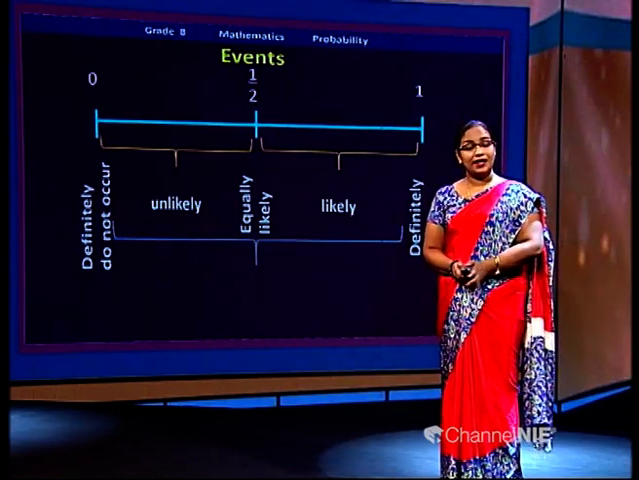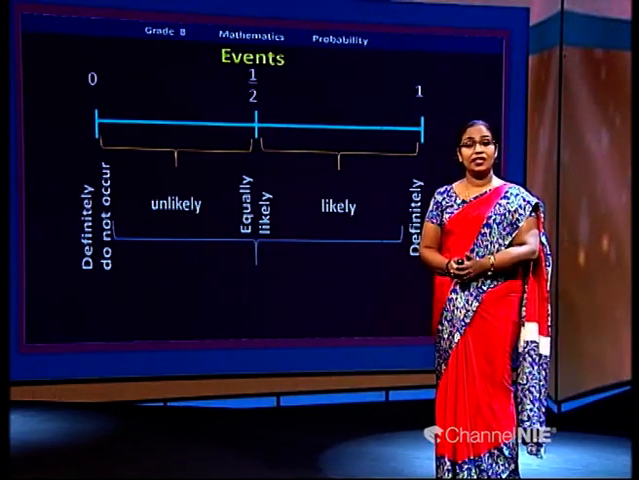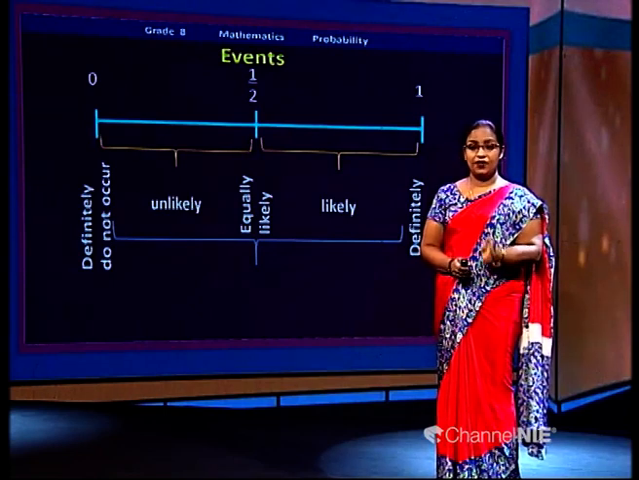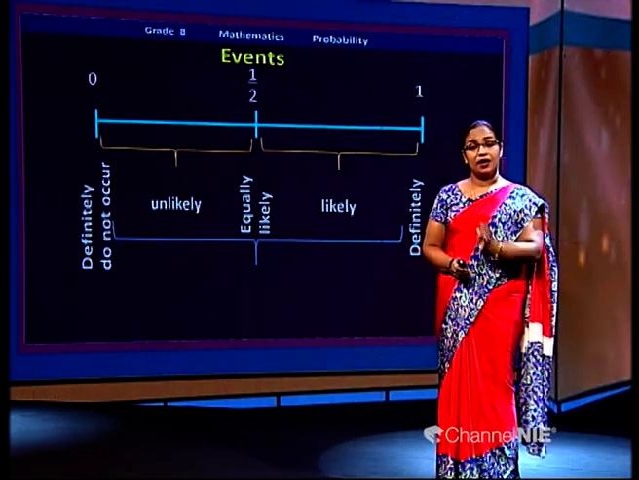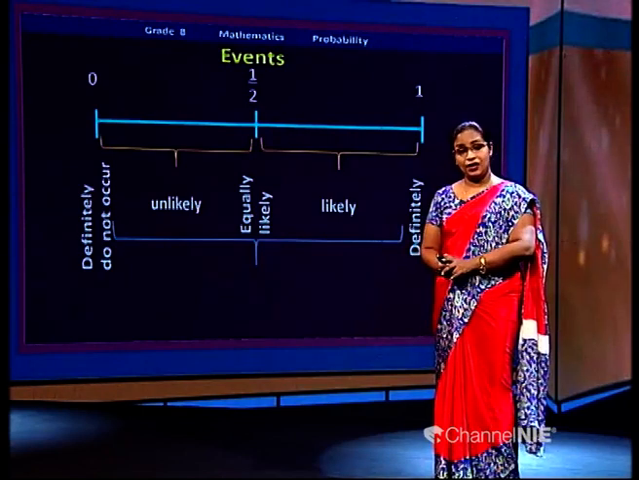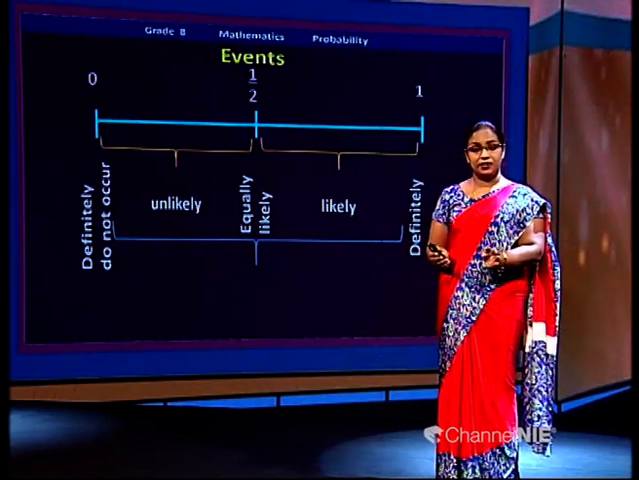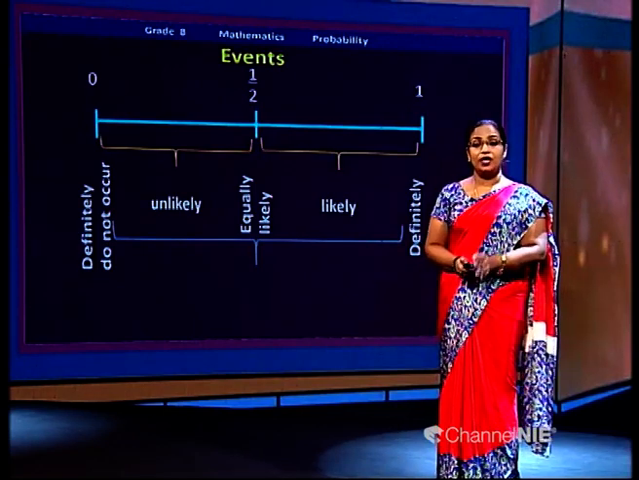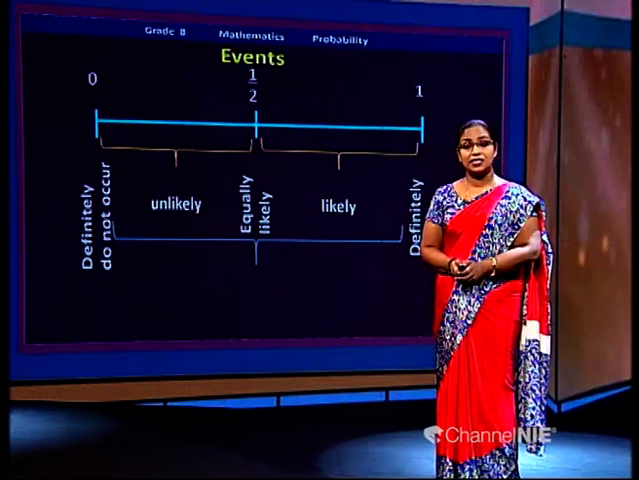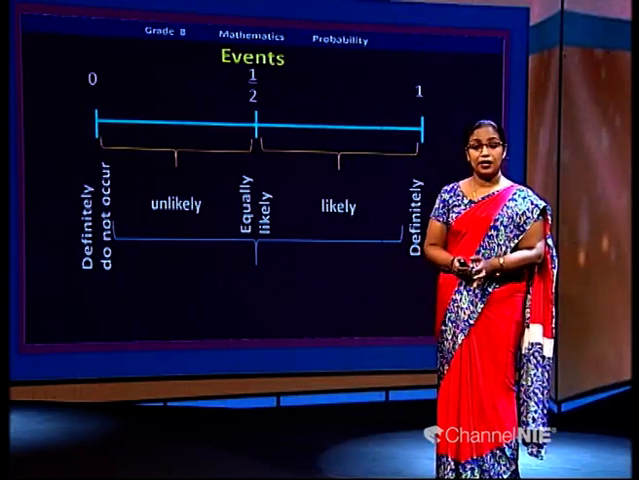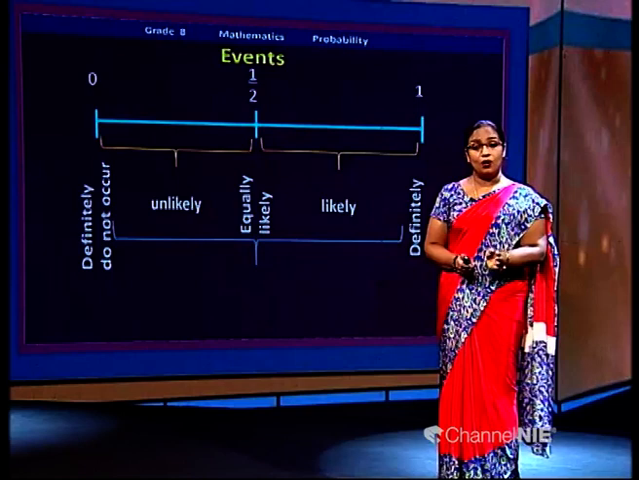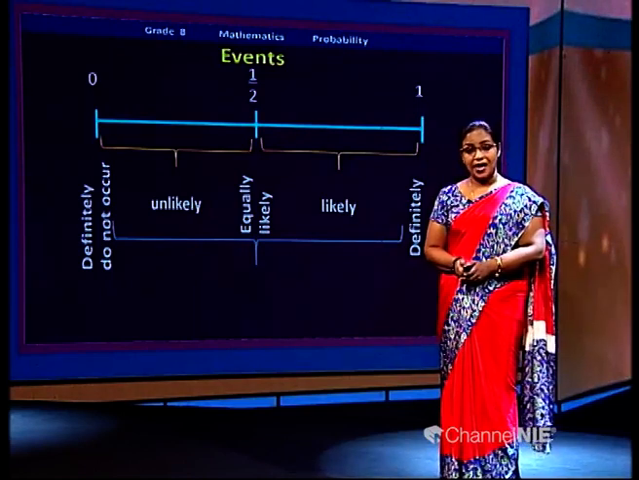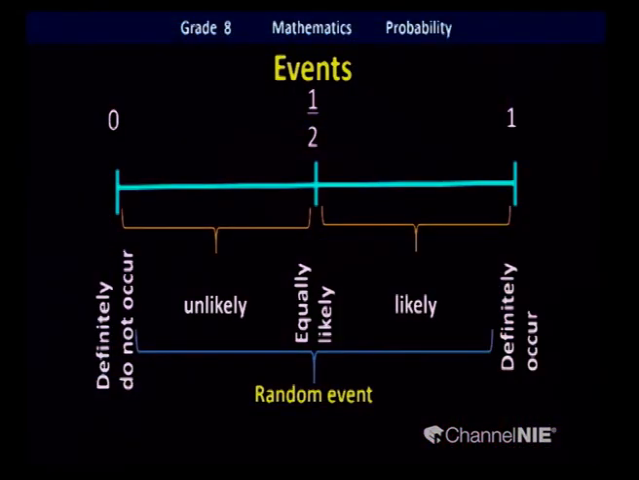Before that, I want to mention that the events which definitely do not occur and the events which definitely occur, we can keep aside. For the rest of the events, we don't know exactly what is going to be, whether it will happen or not. So all those events we can commonly call random events. Shall we practice this scaling of an event furthermore?